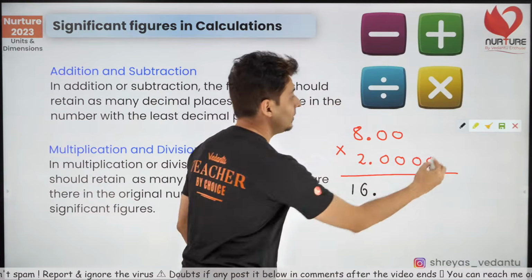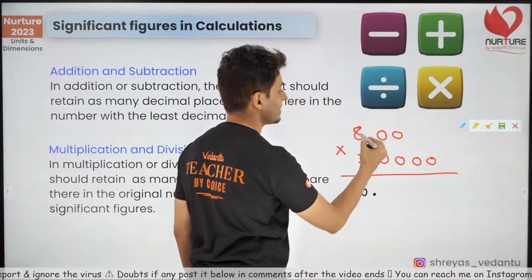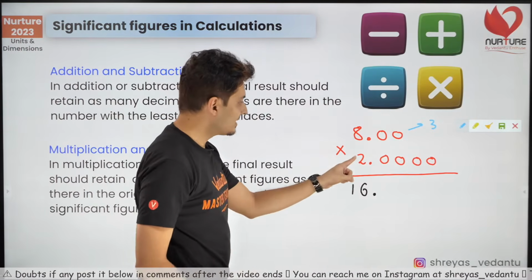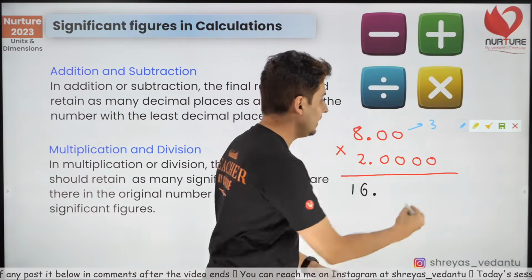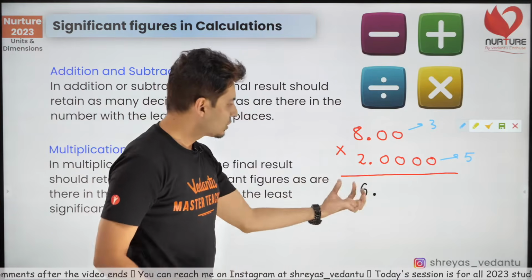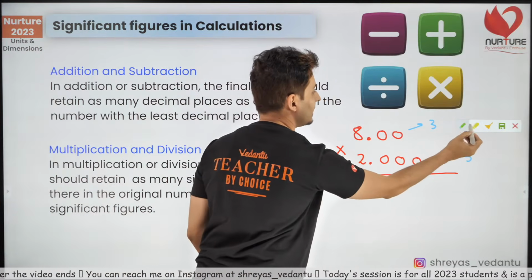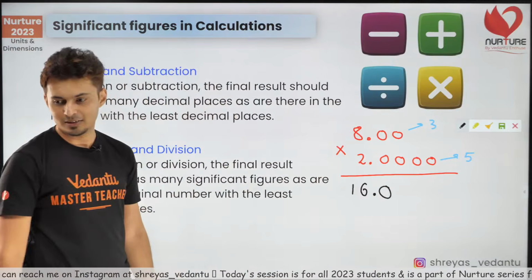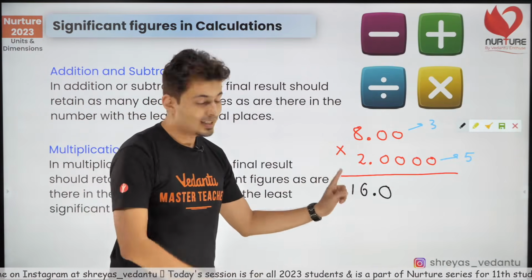16. But count the number of significant digits. This has 1, 2, 3. This has 3 significant digits. Correct? This has 1, 2, 3, 4, 5. This has 5 significant digits. Which is less? 3. So the final answer should contain only 3 significant digits. So 16.0 is the answer, not 16.00. Be careful.